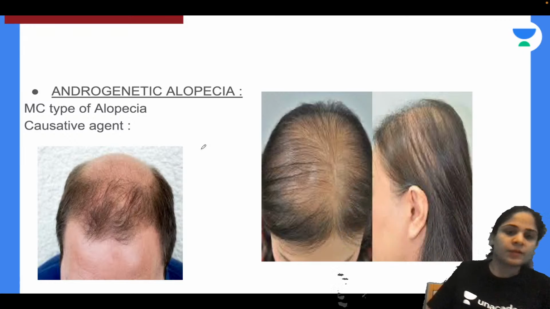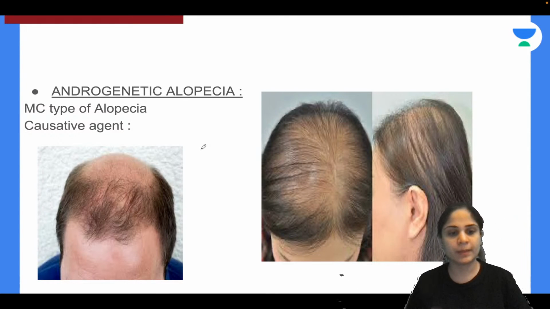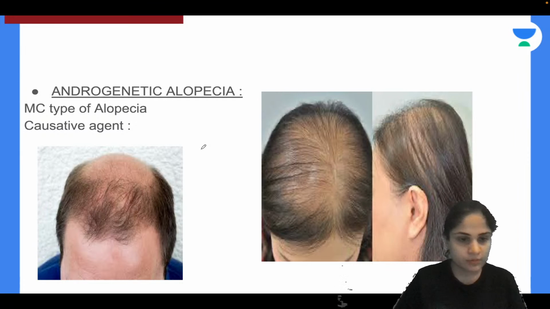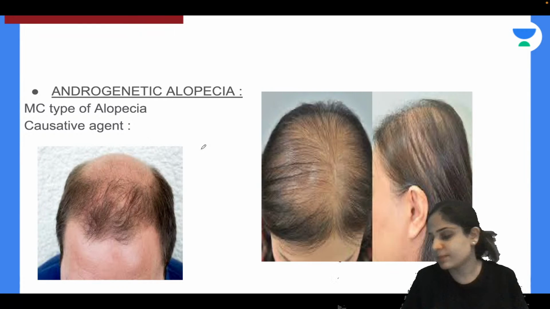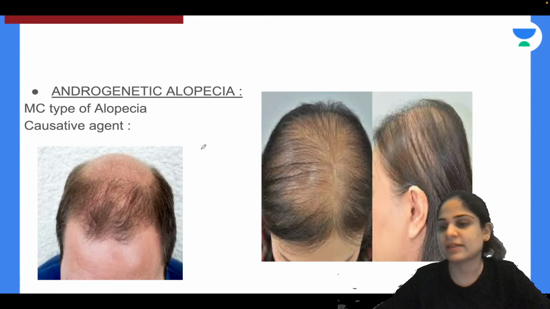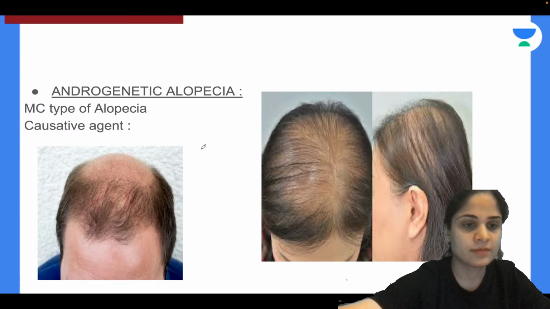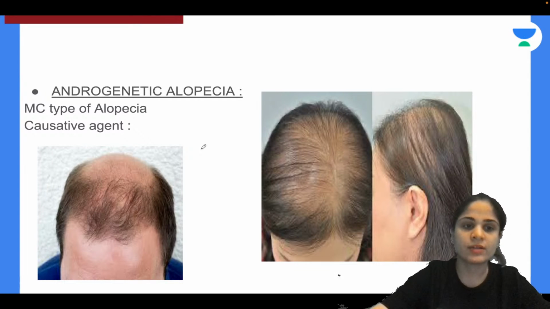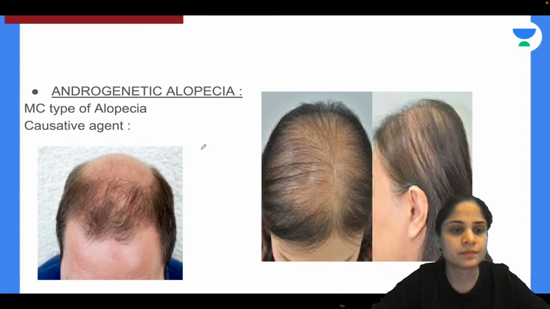What is the main difference between the male pattern baldness and the female pattern baldness? Mohan Priya, minoxidil is given for the treatment. Yes, you can see in the picture only and tell me. You can identify in the picture only and tell me.